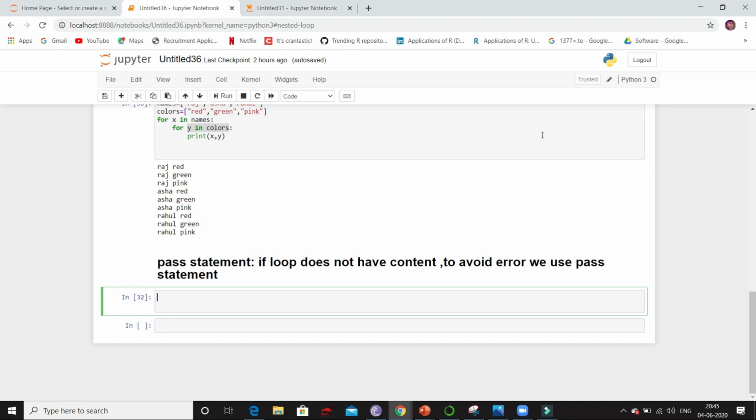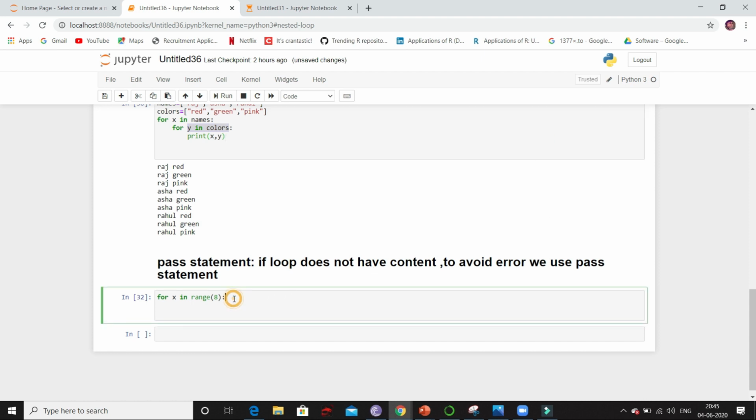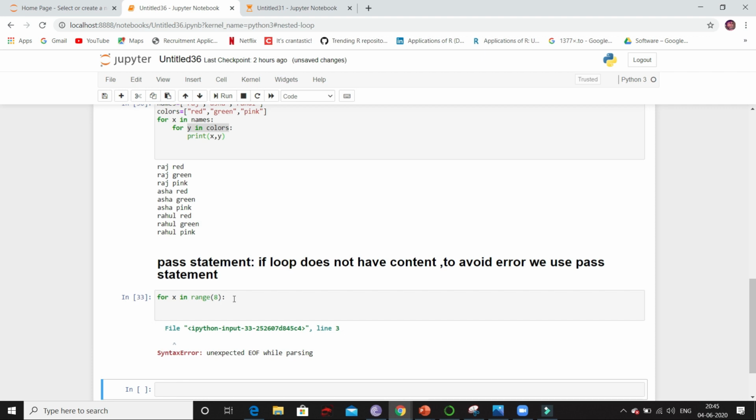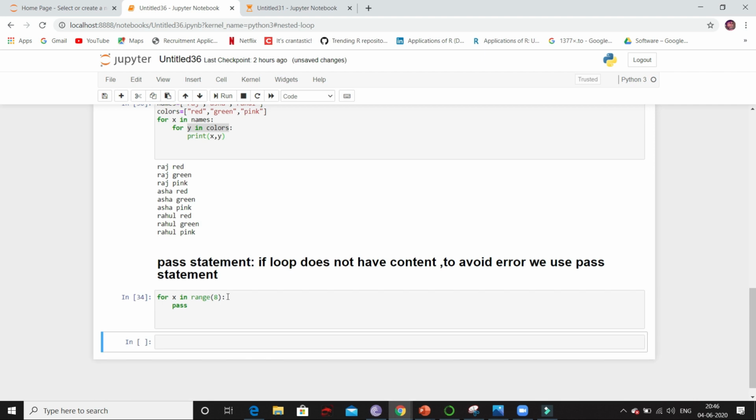Next is pass statement. If loop does not have any content, then to avoid error, we use pass statement. To give example, I have for loop and inside this I don't have any content. So if I run, we get error, that is unexpected end of file while parsing. So to avoid this error, we just have to use pass. So now if I run, I don't get any error.